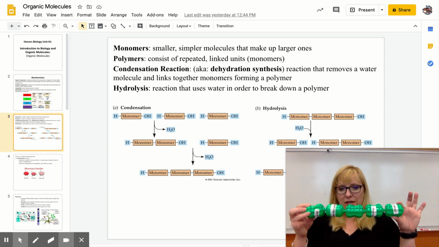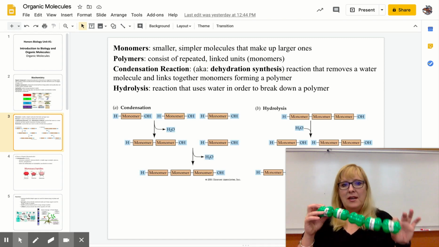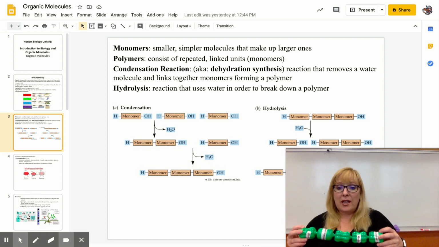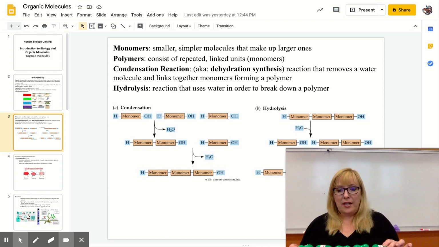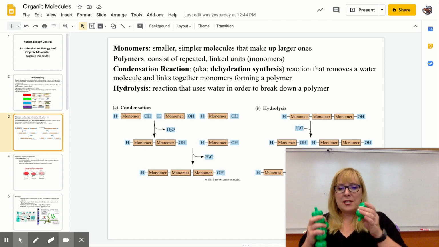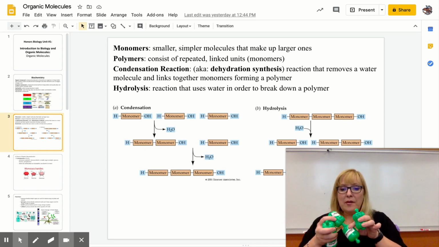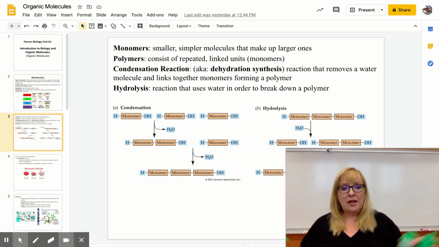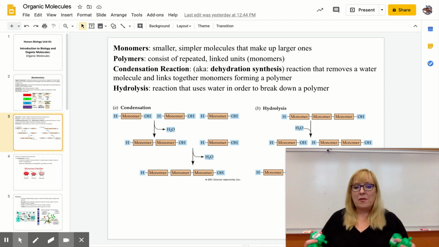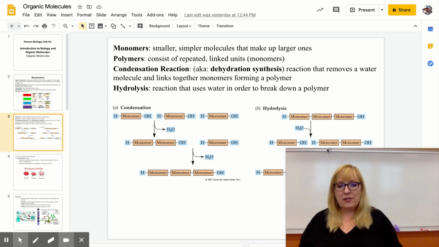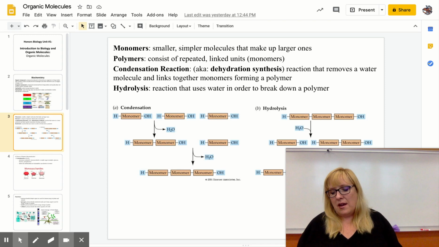So this is a polymer because it's more than one. And that's what we're going to be talking about: all of the polymers that are in your body, and that all those polymers are broken down into their monomers for your cell to do its cell job. Your cell is constantly creating polymers and taking polymers apart. The two ways we do that in our bodies: first, the condensation reaction, also called dehydration synthesis, is a reaction that removes water. In doing so, it helps the two monomers link.